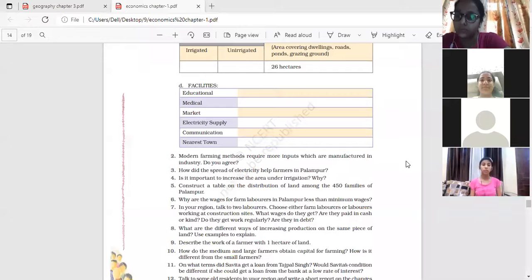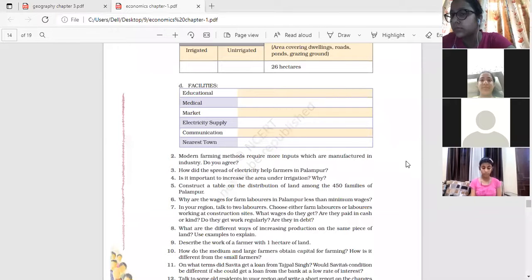Different ways to increase production on the same piece of land are use of high yielding varieties of seeds like HYV, use of proper irrigation facilities, use of fertilizers and pesticides timely, and use of modern inputs for cultivation. When you are talking about the modern inputs of cultivation, it includes fertilizers and insecticides.